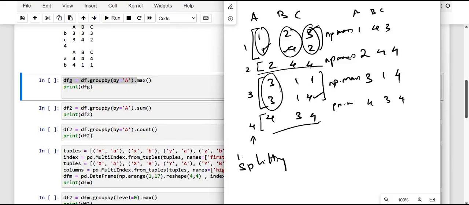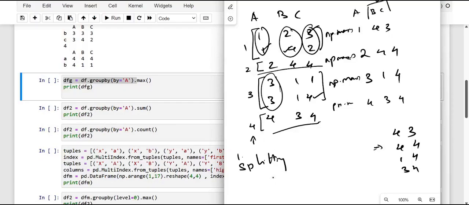It just was going to happen. And dear friend, as you can see here, we are going to have a smaller data frame in which column A is no longer present. So we are just going to have 4, 3, 4, 4, 1, 4 and 3, 4. So this is what we are going to have.